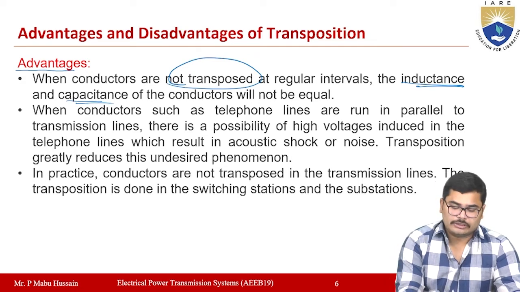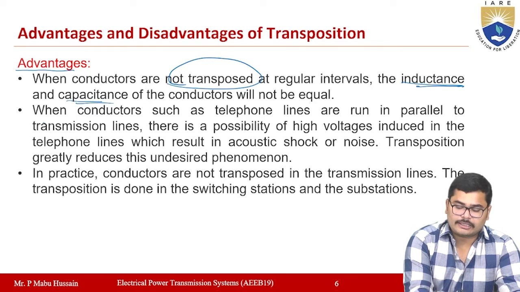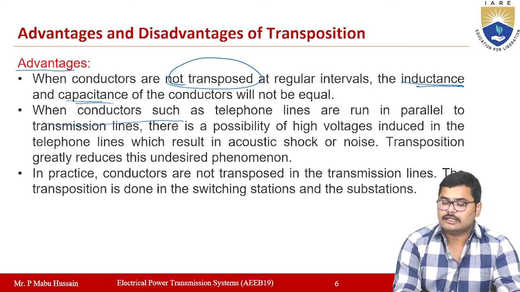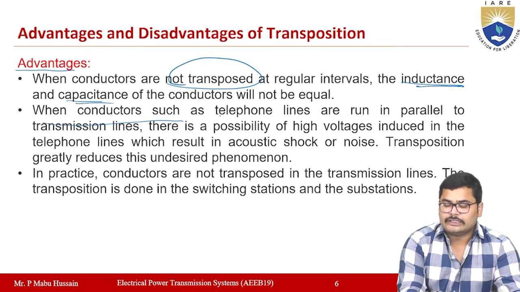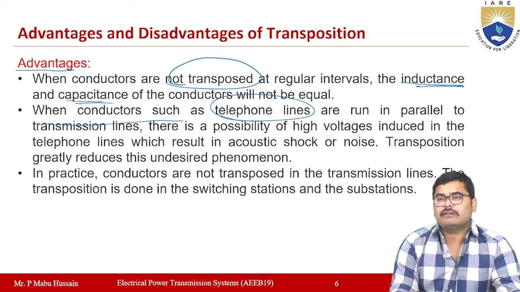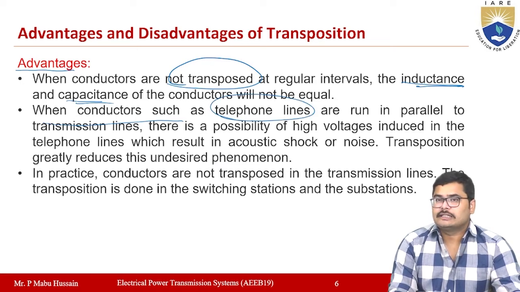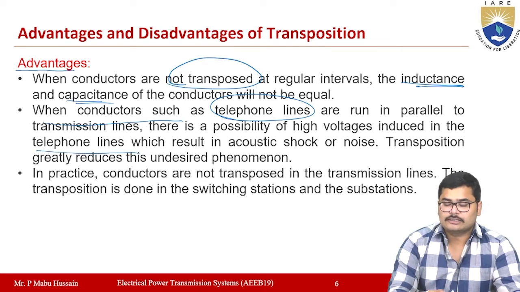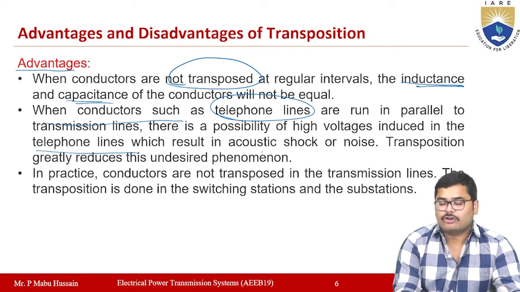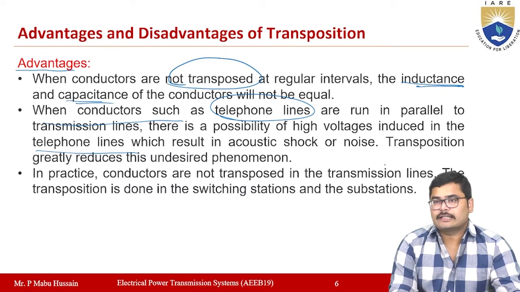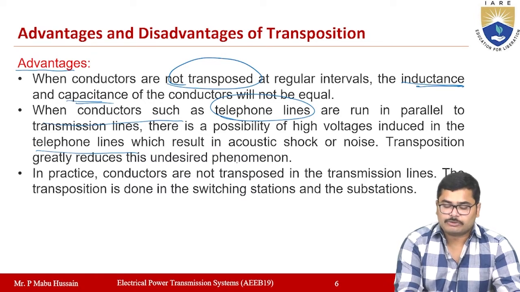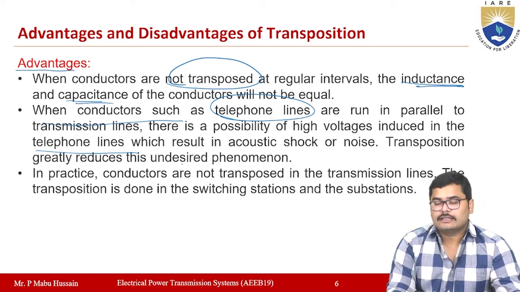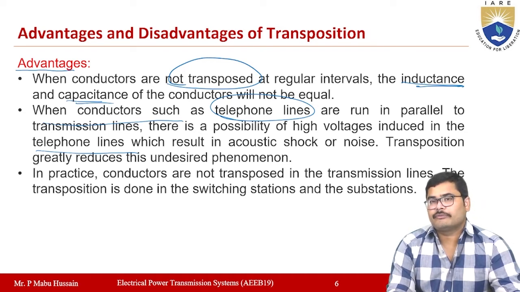Another advantage is that when the telephonic lines are running in parallel with the transmission lines, there is a possibility of high voltages being induced in the telephone lines, which will result in noise in the telephonic lines. But transposition will greatly reduce this undesirable phenomenon.